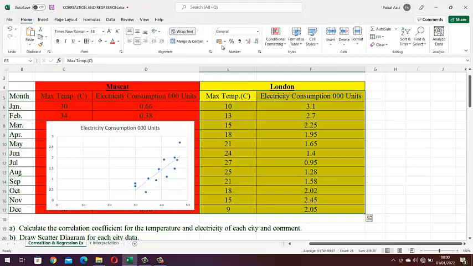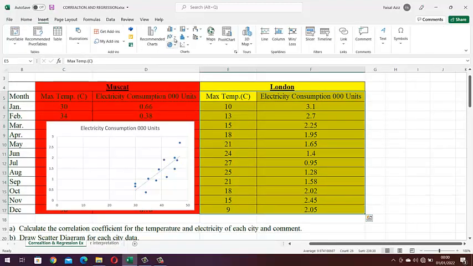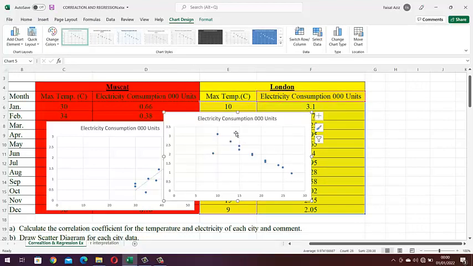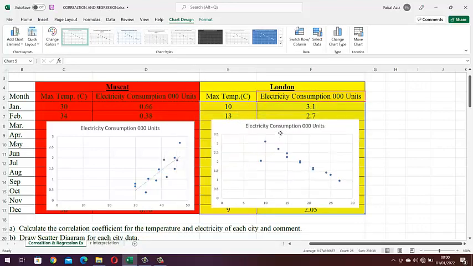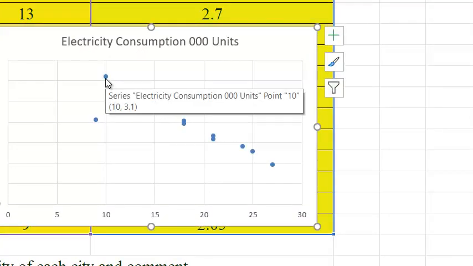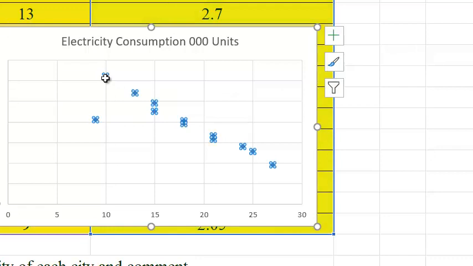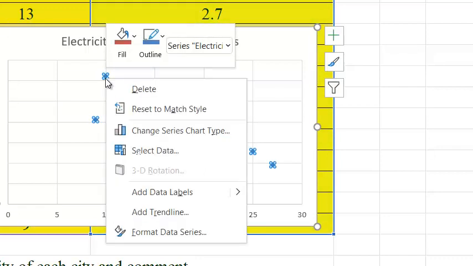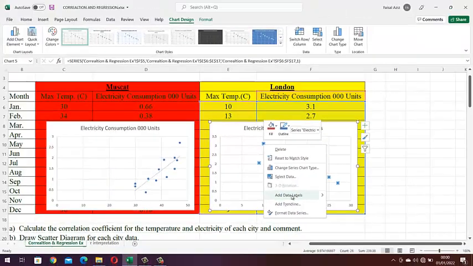Again, I will insert and then select scatter plot here. You can see the data points from left to right are all downward, and to add a trend line to this data, simply click on any observation, right click, and then click add trend line.